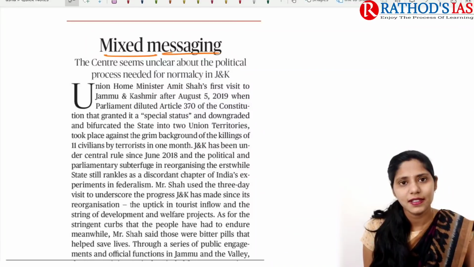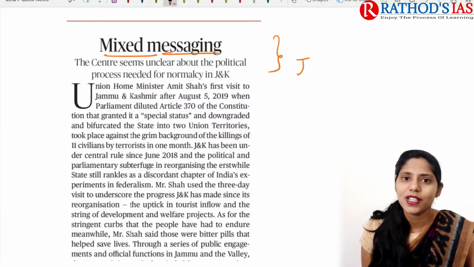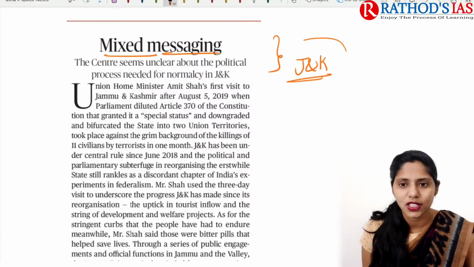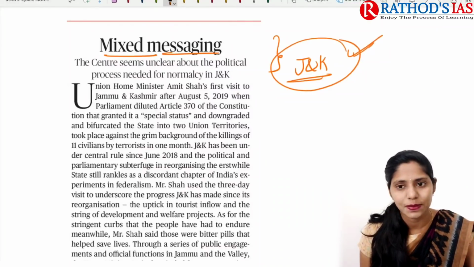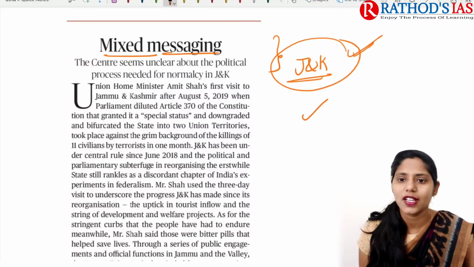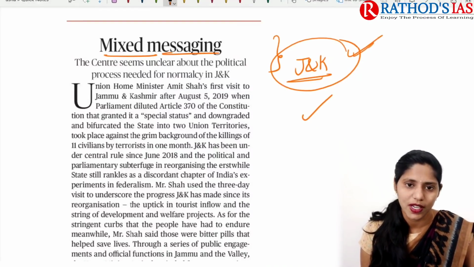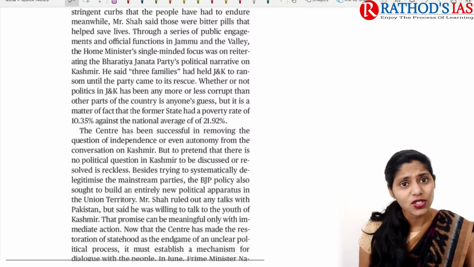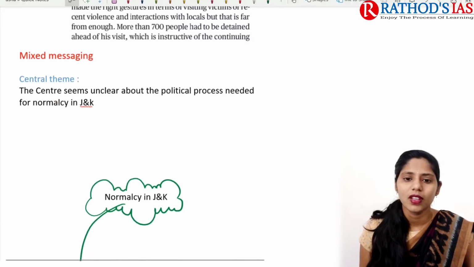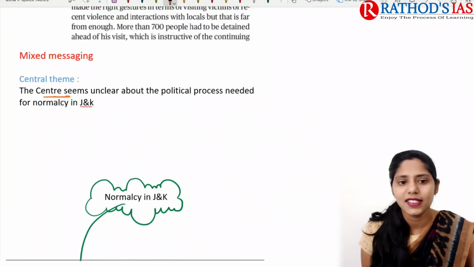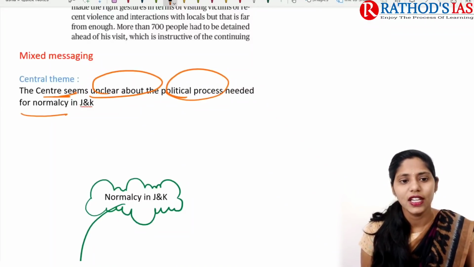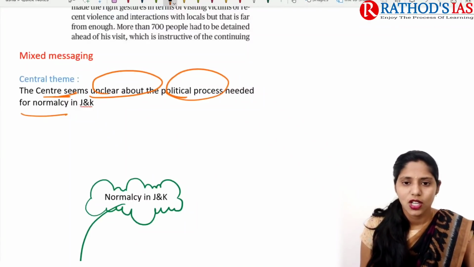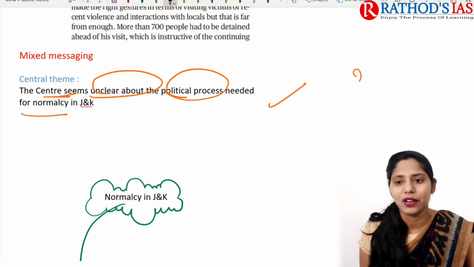The title says mixed messaging. This article is mainly talking about the Jammu and Kashmir situation. So what is happening in Jammu and Kashmir is something you need to know as a UPSC aspirant, and you also need to understand the steps that are taken by the government. Okay, so now let us try to see this topic. The central theme says that the Centre seems unclear about political processes and the need for normalcy in Jammu and Kashmir. If you want to understand the background, we need to go back to August 2019.